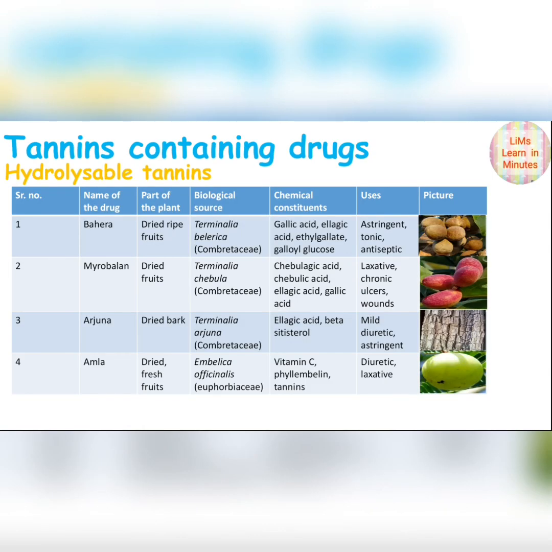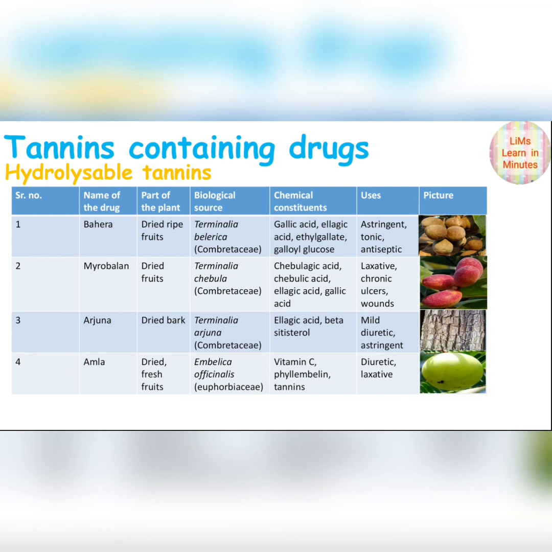Then let's see the tannin containing drugs. Hydrolyzable tannins include Bahera, Myrobalan, Arjuna and Amla. These are some examples of hydrolyzable tannins. Bahera is the dried ripe fruit. The biological source of Bahera is Terminalia belerica from the Combretaceae family, and gallic acid, ellagic acid, ethyl gallate and galloglucose are the chemical constituents of Bahera. It is used as an astringent, tonic and antiseptic. You can have a look at the picture of Bahera.